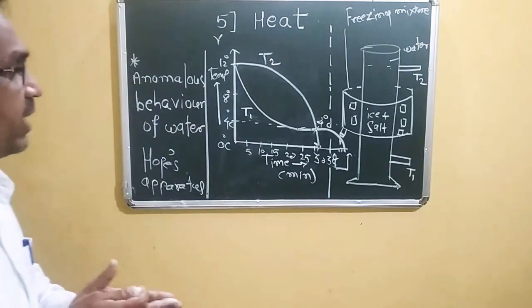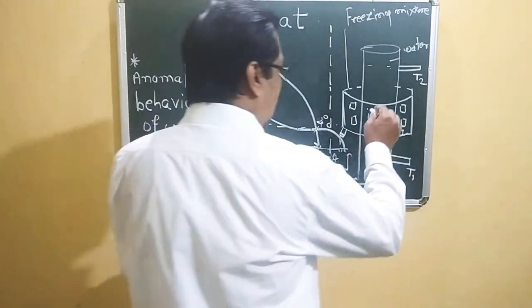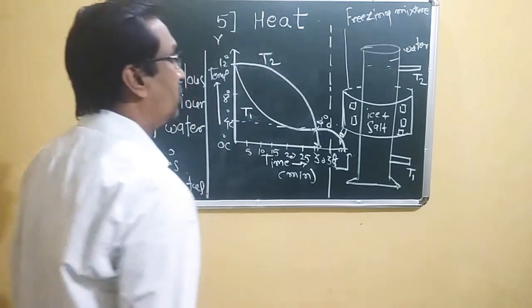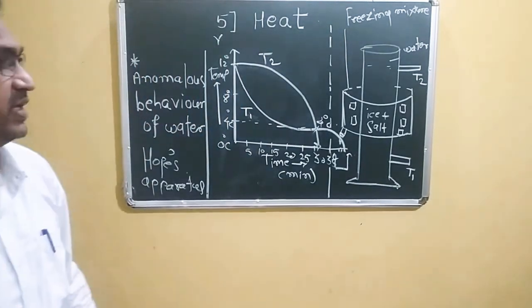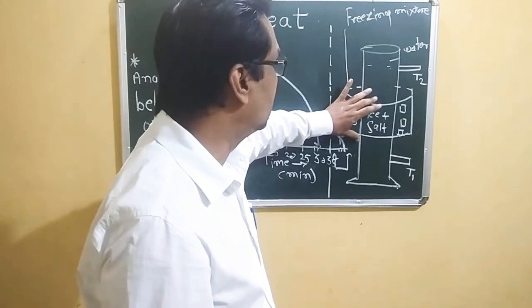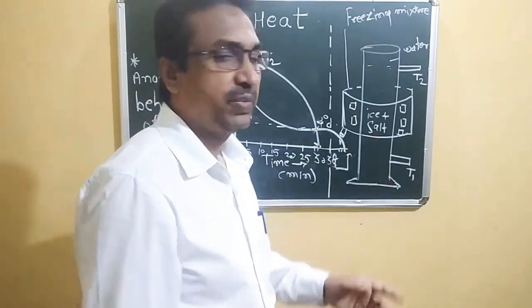So what happened there? We have to add ice and salt, the freezing mixture, in the middle portion, exactly the middle portion of this water container, so that its temperature decreases.